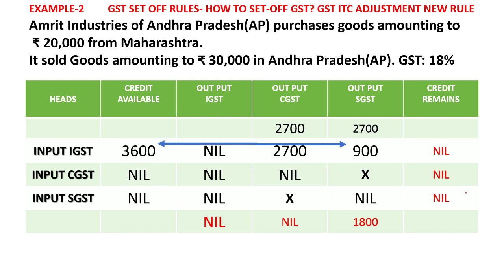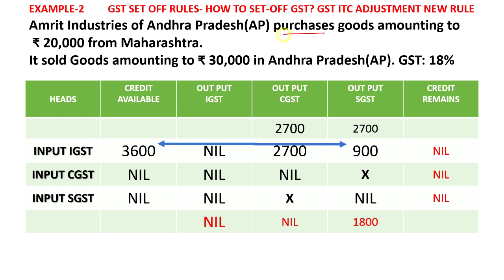Second example: Amrit Industries of Andhra Pradesh purchases goods amounting to 20,000 from Maharashtra. This time the state has changed. Andhra Pradesh has purchased from Maharashtra. That means IGST comes into the picture, and GST is 18%, and it sells goods amounting to 30,000 in Andhra Pradesh. So this is a different transaction. The first one is purchase, the second one is sale.